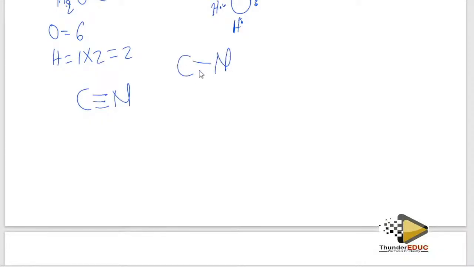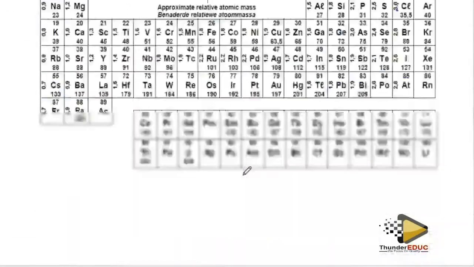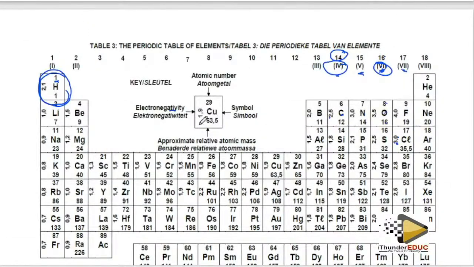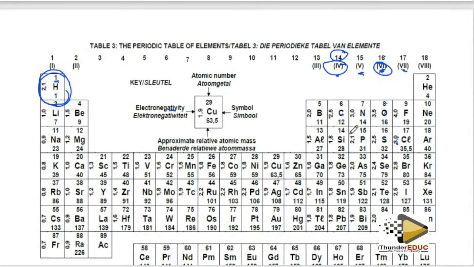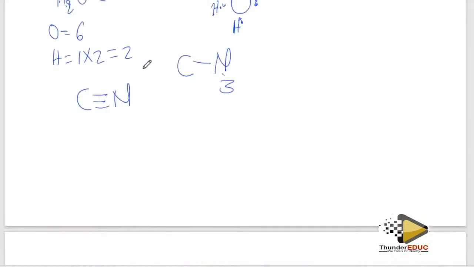So 1 bond is equal to what? So you go to nitrogen. Nitrogen is what? We say nitrogen is 3. And then carbon is what? Carbon is 2.5. Yes. So carbon is 2.5, and then hydrogen. So if you are calculating 3 of them, because I have 3, I'm going to multiply the answer you get. Here it is going to be 3 minus 2.5, which gives me 0.5.